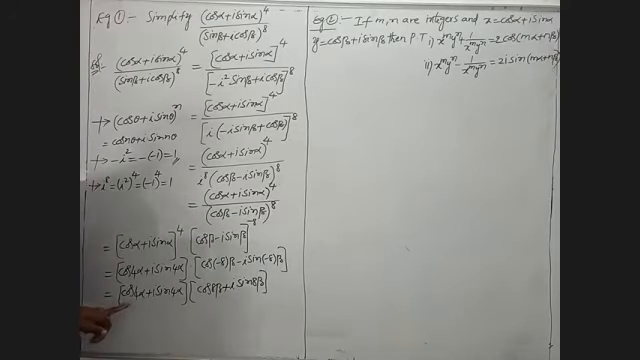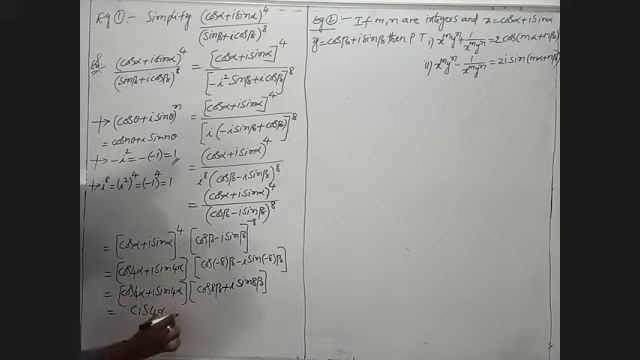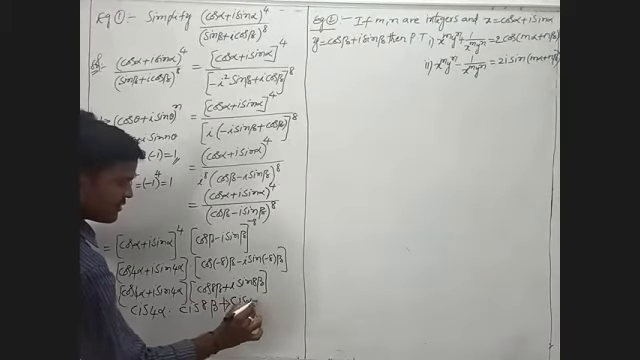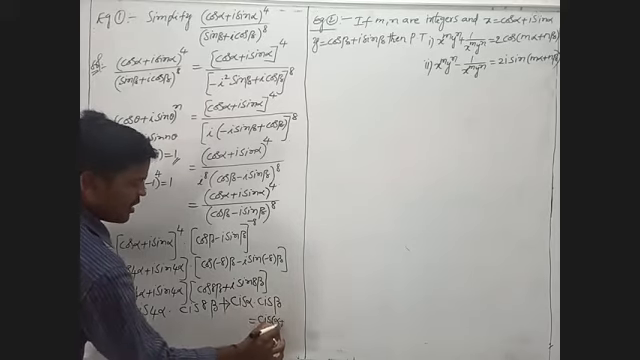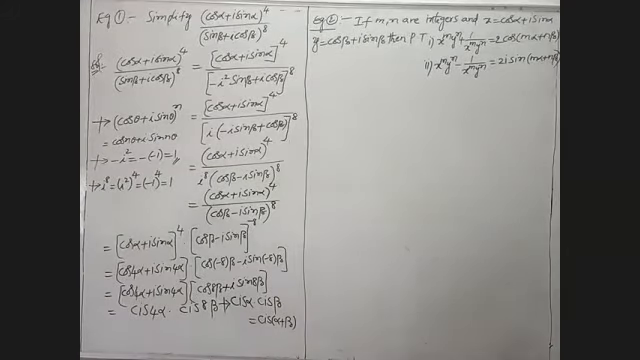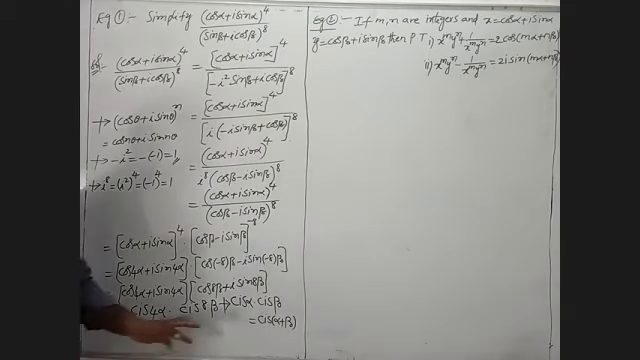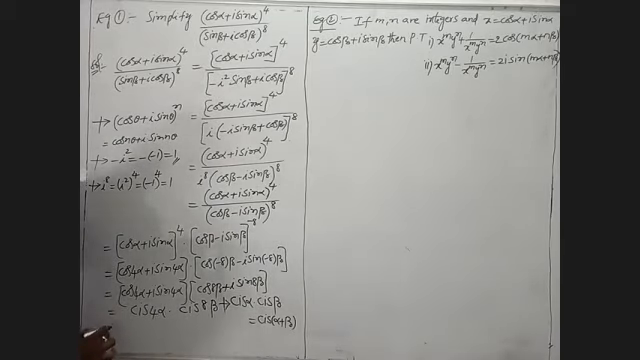We know that cos theta plus i sin theta we write as cis theta. So we have to write cis of 4 alpha into, remaining this, cis of 8 beta. We know one formula: cis alpha into cis beta is nothing but cis of alpha plus beta. That means cis of 4 alpha into cis of 8 beta, we have to write as cis of 4 alpha plus 8 beta.